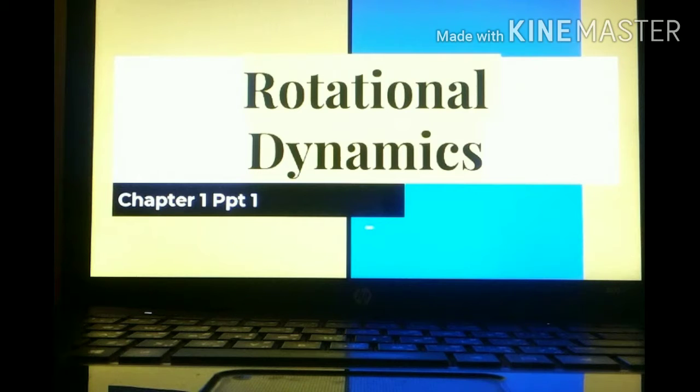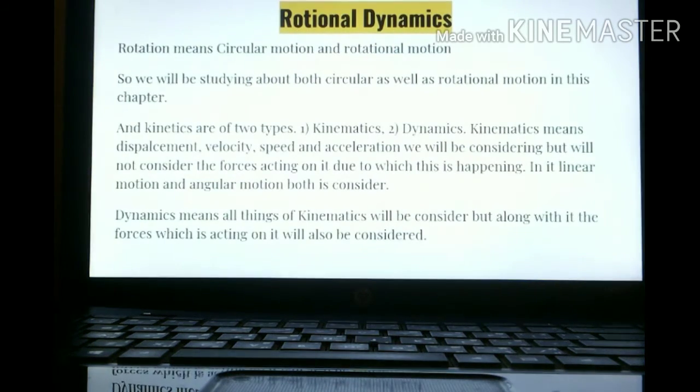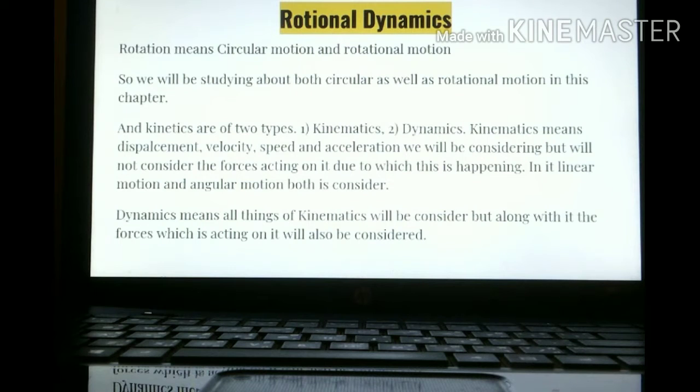But it's not that the syllabus has been reduced, the syllabus has been compressed. You can take, for example, rotational dynamics. This is a merger of two chapters. Previously, they were having circular motion and rotational motion. These two chapters have been merged and we are having only one chapter, that is rotational dynamics. So we will first see what is meant by rotation and what is meant by dynamics. In this chapter we will be studying these two concepts, that is circular motion as well as rotational motion.